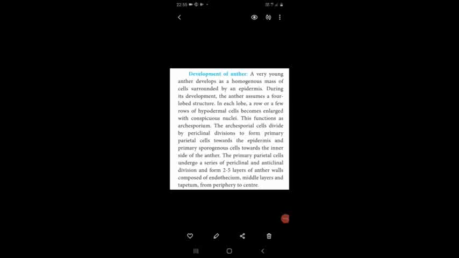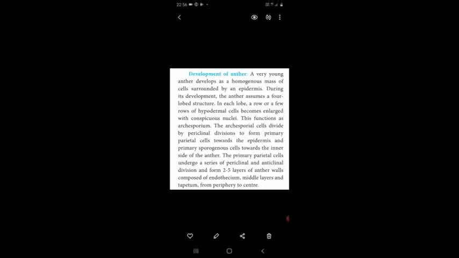First one, development of anther. So how is the anther lobe produced in the plant parts? First of all, the anther lobe is produced from a homogeneous mass, that means the shape and size of the cells is similar. That is said to be a homogeneous mass of cells surrounded by an epidermis, that means a mass of cells surrounded by the outermost layer called the epidermis. From that homogeneous mass of cells only the young anther is produced.